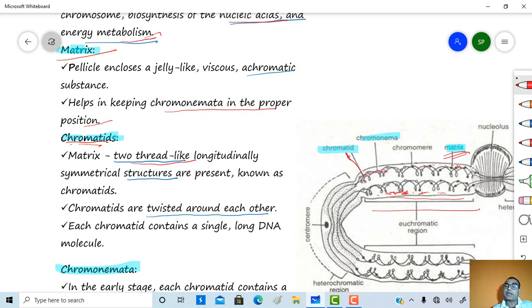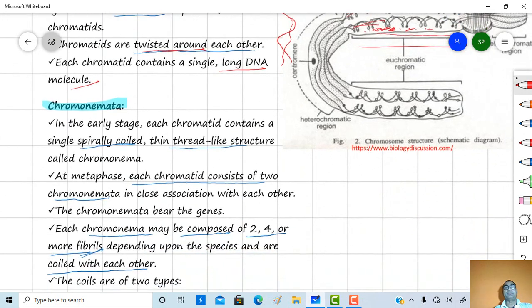So this one is a chromatid and this one is again a chromatid. These chromatids are twisted around each other, and each chromatid contains a single long DNA molecule.